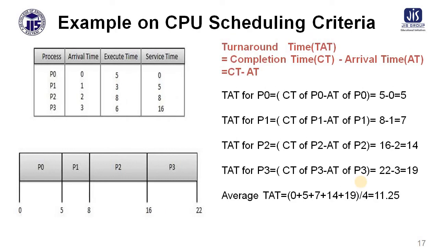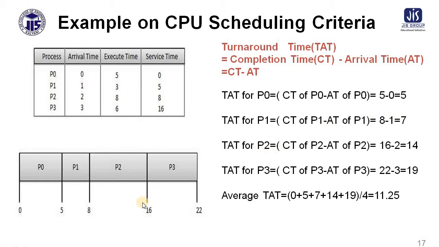Similarly for turnaround time, we have to consider the completion time minus arrival time. So the turnaround time for process 0 will be: process 0 is completing at the time of 5, so 5 minus 0. Process 1 is completing at the time of 8, but process 1 arrival time is given over here as 1, so 8 minus 1, that is 7.